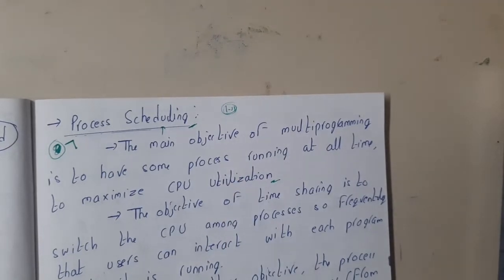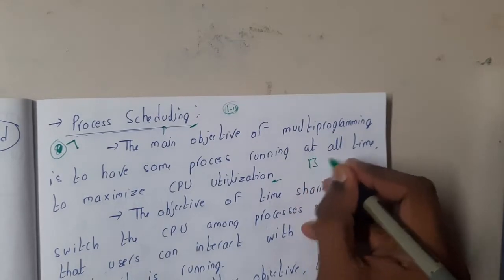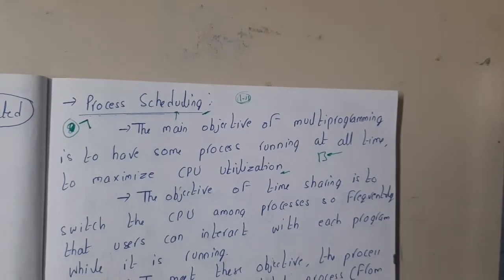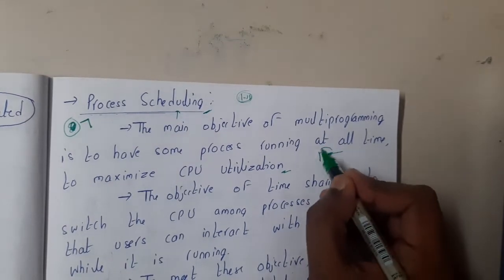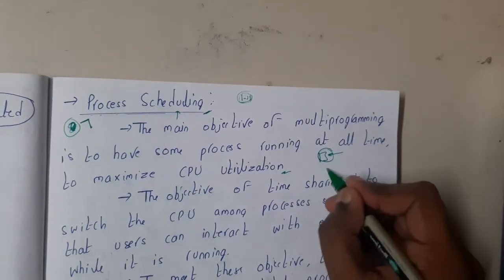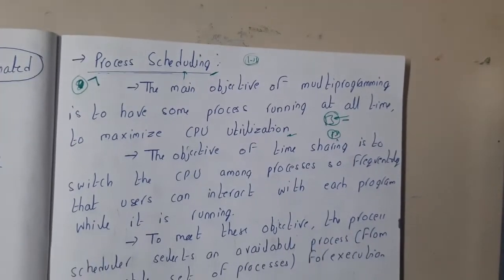If you have a computer with the highest specs and you are not using it, what is its use, guys? If you have an i9 processor and you are using your computer just for some Excel work, Word work, reading PDFs, or using the web, why do you need an i9 processor of the 9th or 7th generation? Even with an i3 processor you can manage it, right? So here the CPU will not be utilized in a proper way. We always want to utilize the CPU as much as possible, guys.